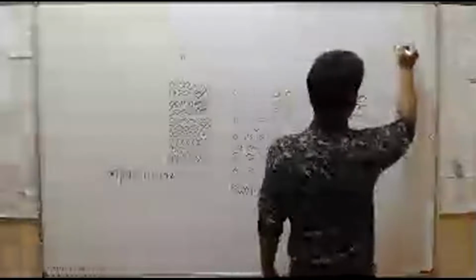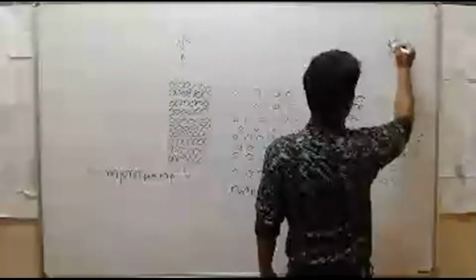Here is person A and here is person B. When he produces sound, so he can hear. That sound energy travels from this position to this position.